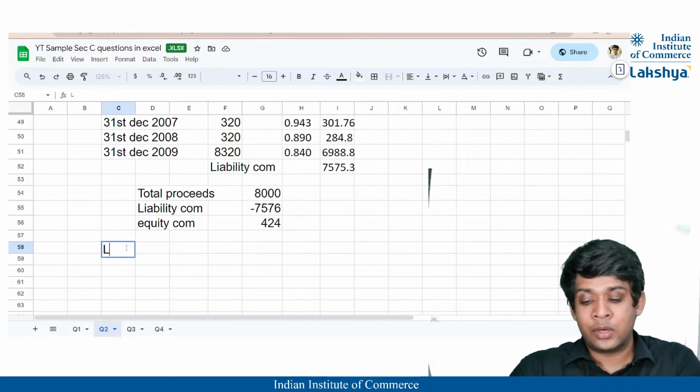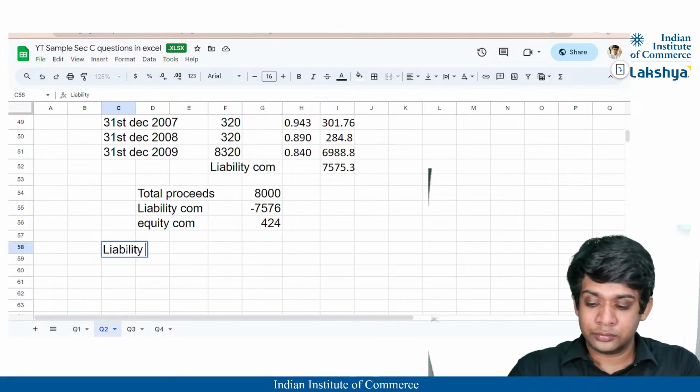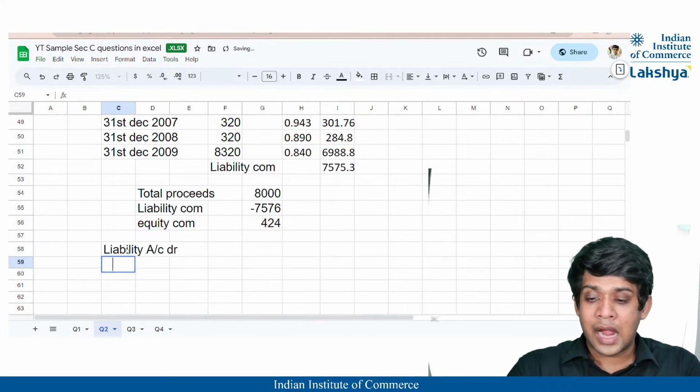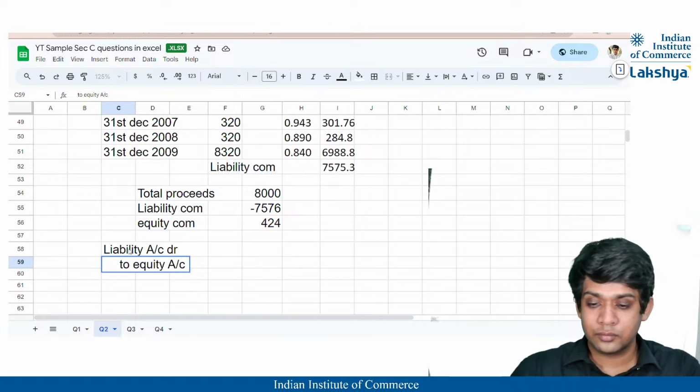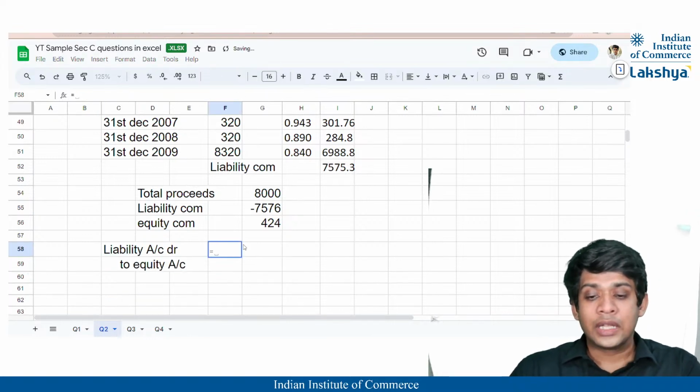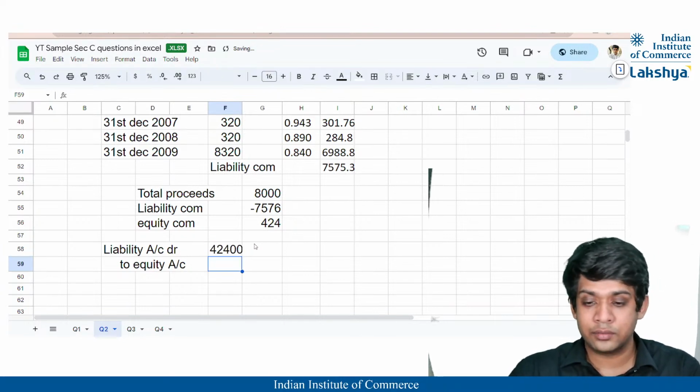So liability account debit, the liability amount will be reduced. Account debit, and it will go to your equity reserve, right? Equity account, right? That will be nothing but 424,000, which we have calculated.